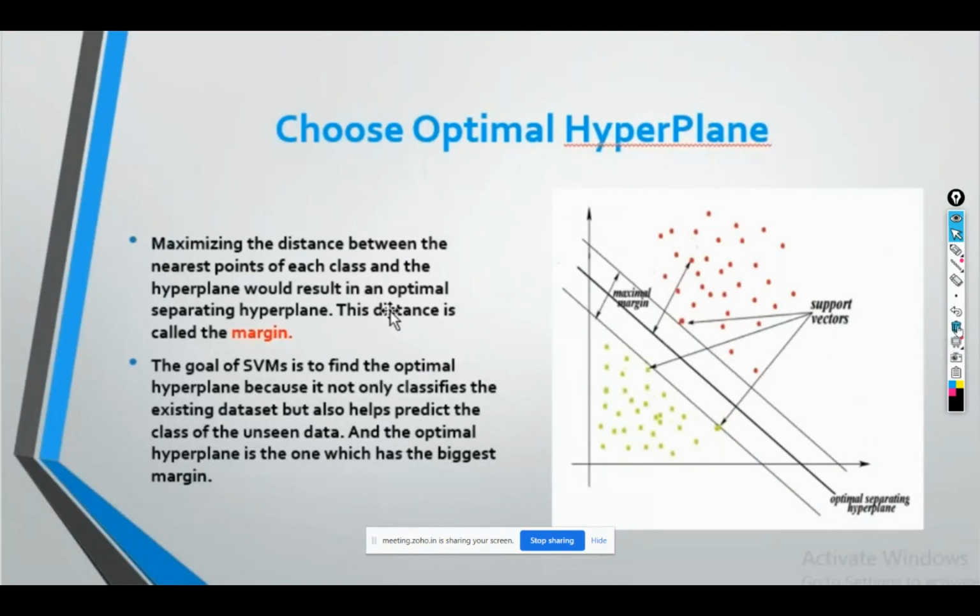Sir, the optimal hyperplane must be parallel to the support vectors? Yes, the optimal hyperplane will be parallel to the support vectors. Any other doubt? The optimal hyperplane will also be a parallel line because we are drawing a hyperplane between these parallel lines at an equal distance from them. So it will also be a parallel line.